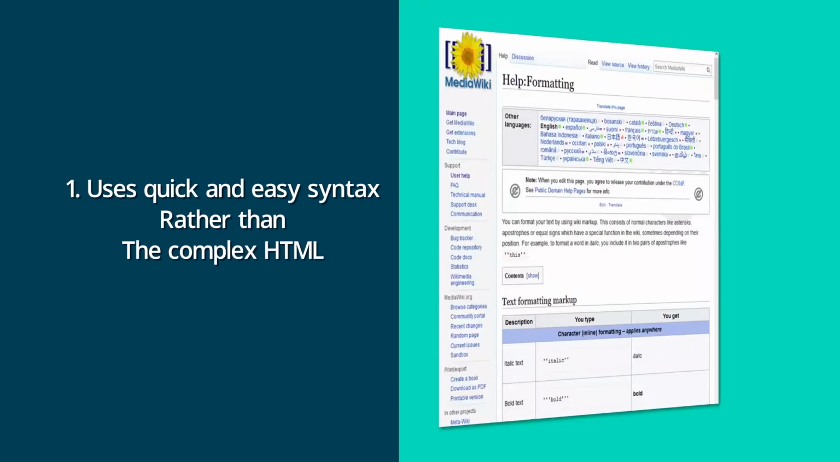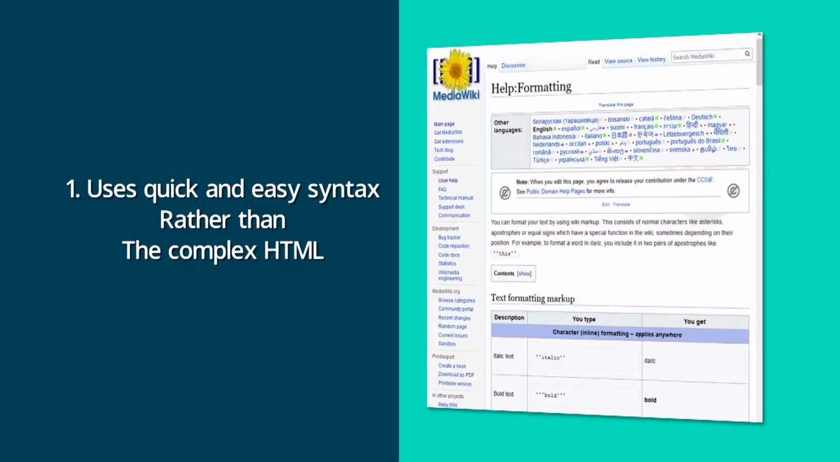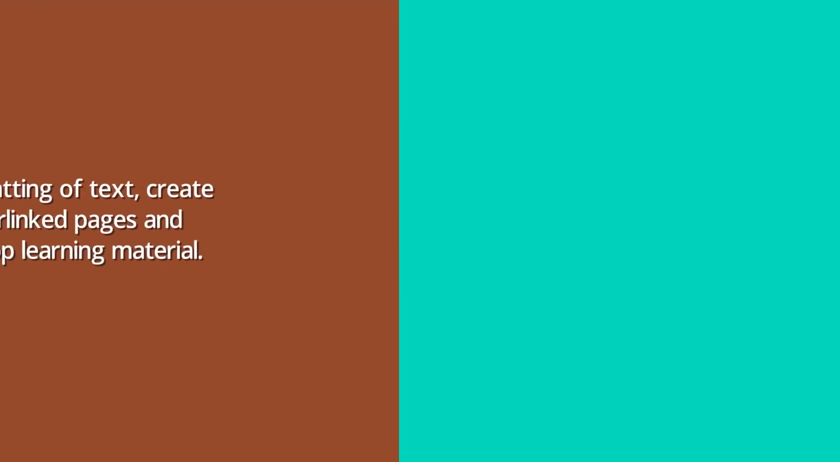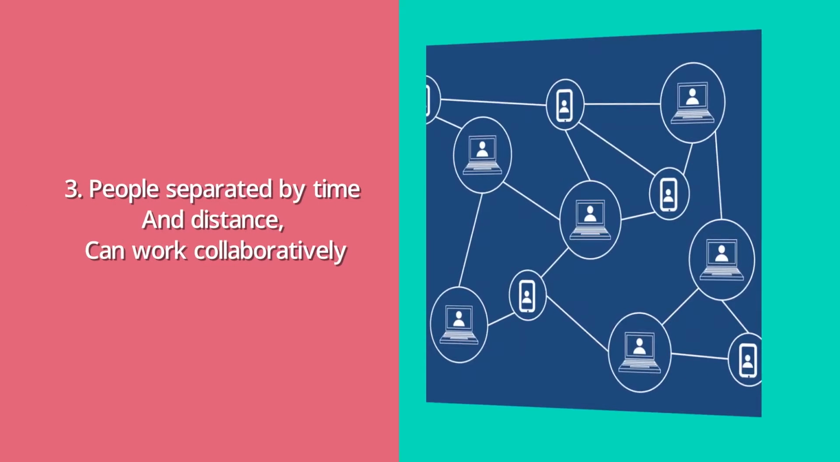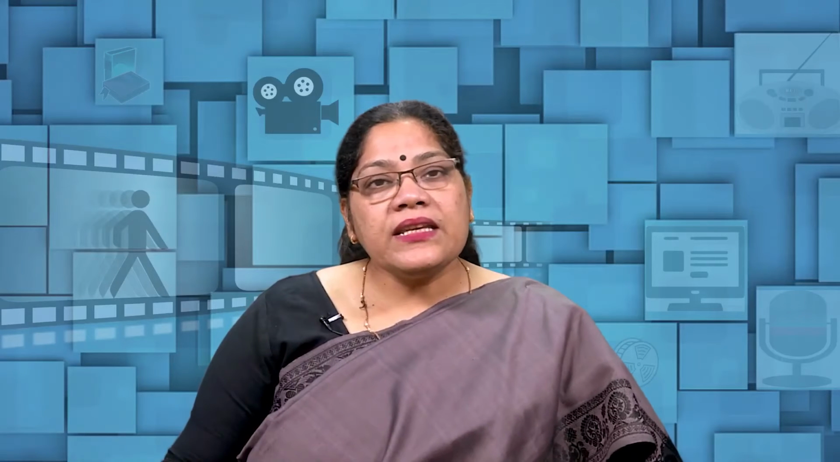Wiki, true to its meaning, uses a quick and easy syntax rather than complex HTML code to publish on the web. It empowers users to format text, create hyperlinked pages, and develop teaching learning material. The main strength of the Wiki is that it gives people separated by time and distance the ability to work collaboratively on the same document. You only need a good internet connection and an internet browser, as I said earlier. It is widely used as a web-based platform to share ideas, discuss, and collaborate.